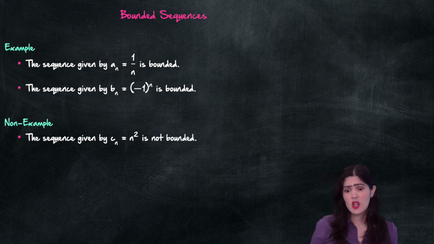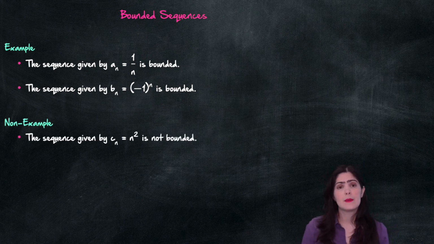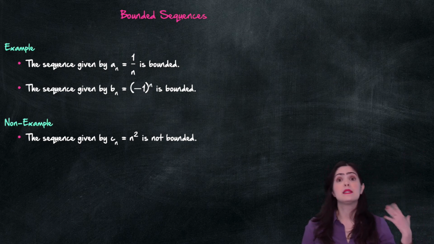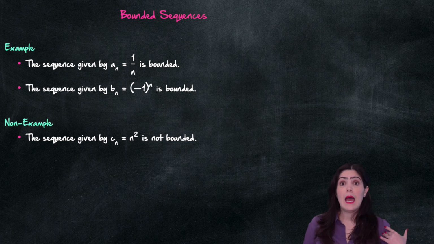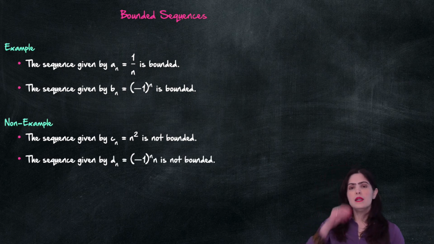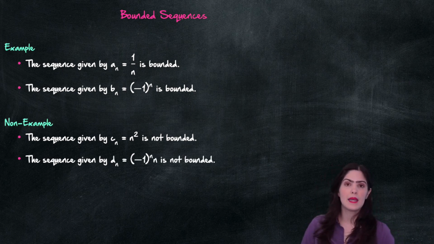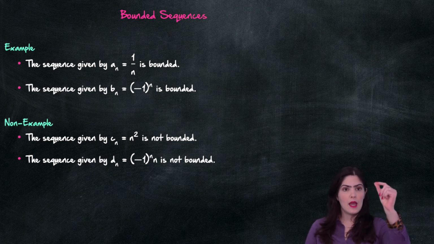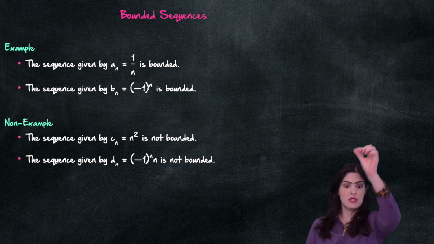And then there are things that are not bounded. If you look at a sequence like n squared, it keeps going up and up and up. It's impossible to find a real number that is larger than all the natural numbers after squaring them. We also have this one, (-1)^n times n. What it will do is go positive, negative, positive, negative.